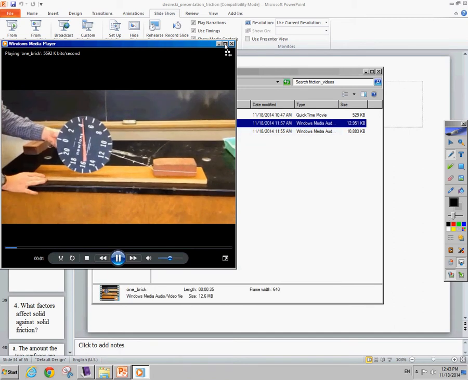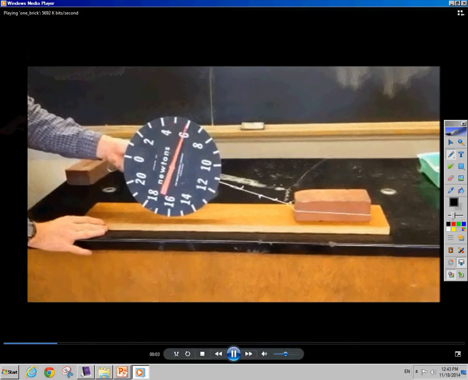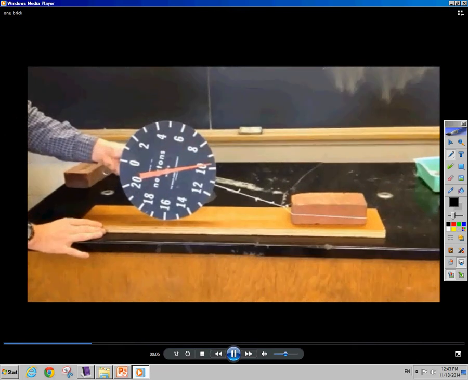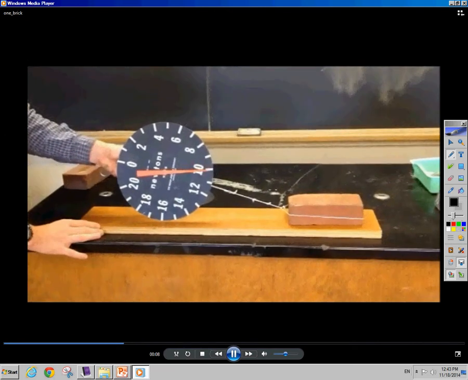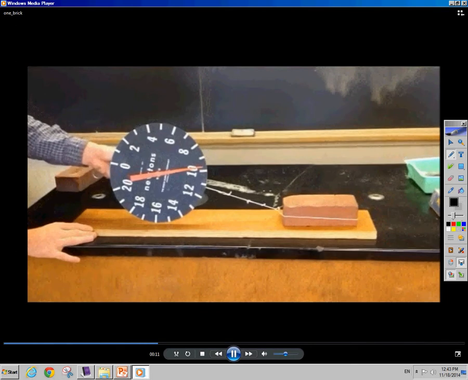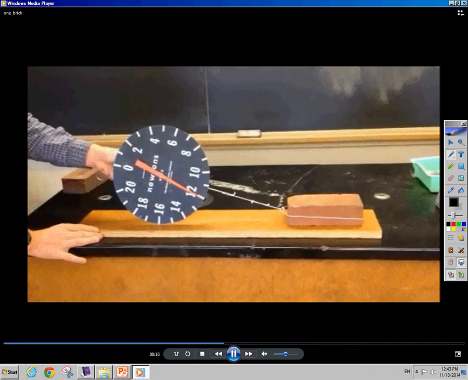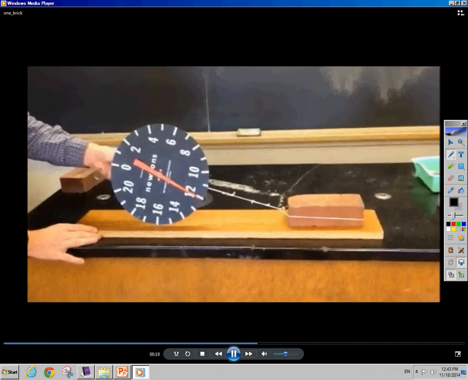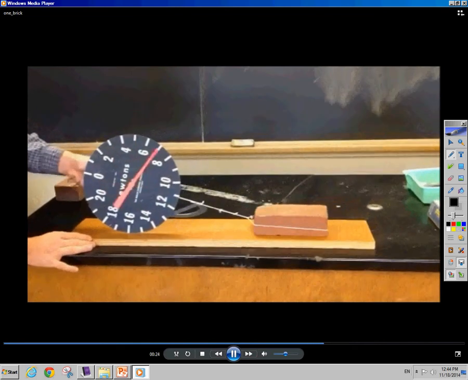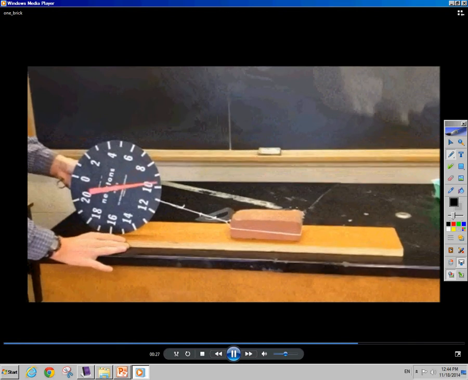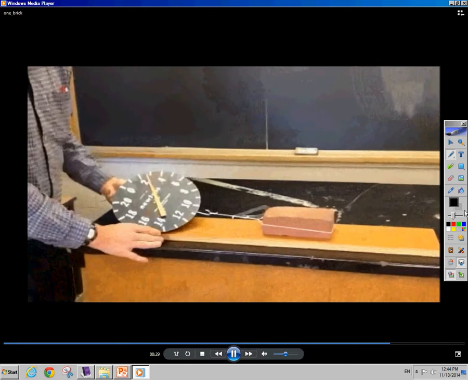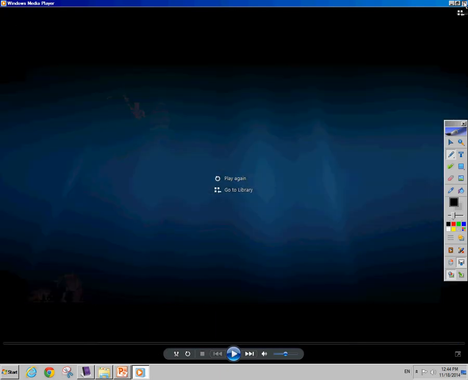Okay, ready? Record. So the applied force is 10, and the static friction force holding it there is 10. The applied force is 12. Static friction force holding it there is 12. How far will it go? And it went to about 14 newtons. Notice, once it budged, it dropped down, and the sliding friction was less.